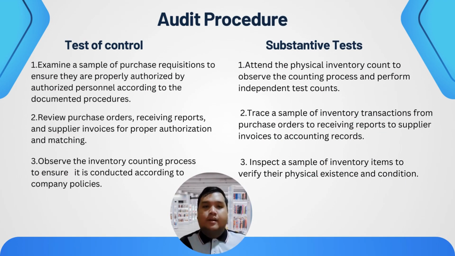Next, we must do a test of control. Firstly, examine a sample of purchase requisition to ensure they are properly authorized by authorized personnel according to the documented procedure. Review purchase order, receiving report, and supplier invoice for proper authorization and matching. And also observe the inventory counting process to ensure it is conducted according to the company policy. Next, we do a substantive test, which is attend the physical inventory count to observe the counting process and perform independent test counts. Trace a sample of inventory transaction from purchase order to receiving report to supplier invoice to accounting records, and inspect a sample of inventory item to verify their physical existence and condition.